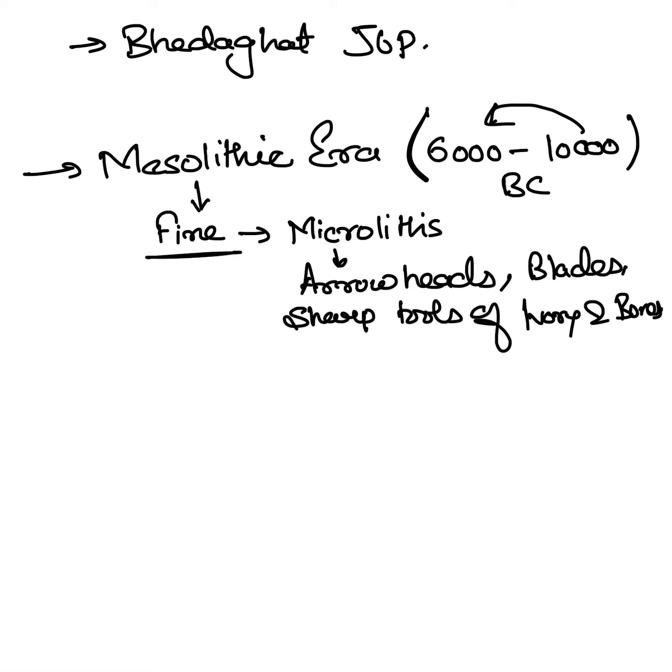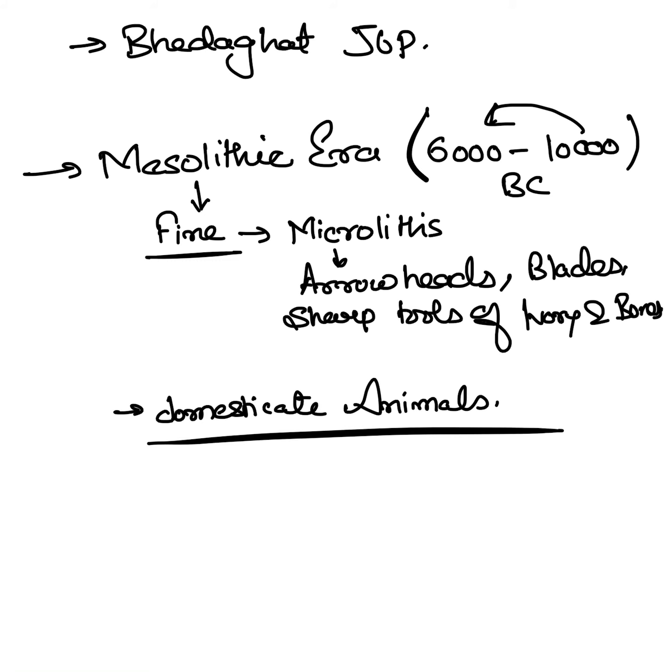And along with that, humans learned to domesticate animals. So here domestication started. Earlier they were just hunters and gatherers, but now they hunt, gather, as well as domesticate animals, and they also learn fishing.